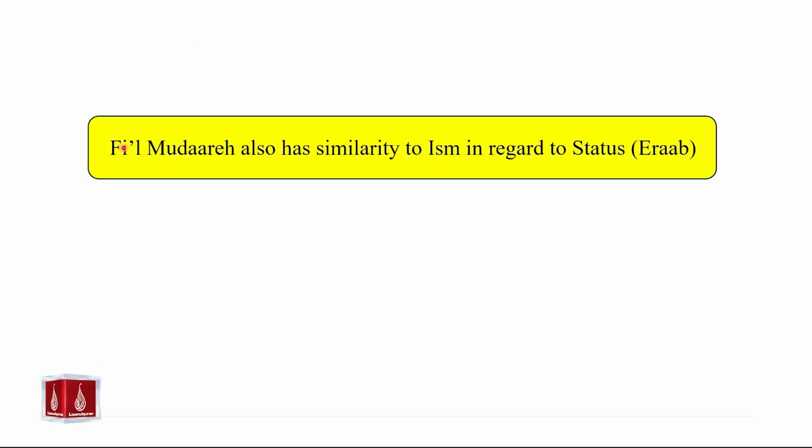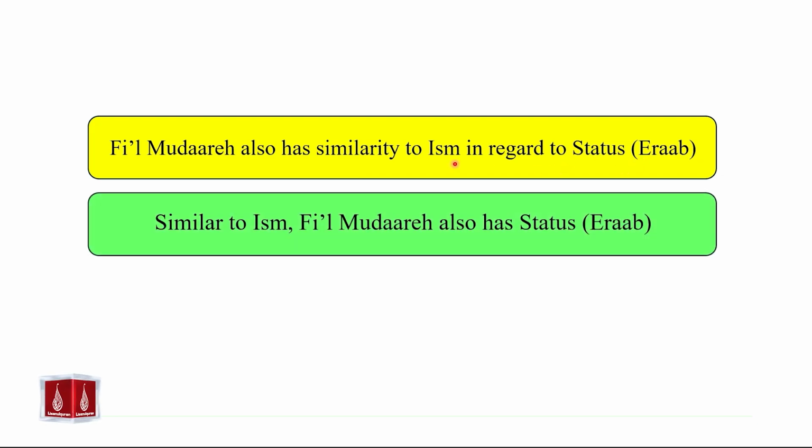Please note that fi'il mudare also has similarity to ism in regards to status or i'rab. Similar to ism, fi'il mudare also has a status. So we studied that ism has four characteristics: the capacity of ism, the number of ism, gender of ism, and the status of ism.